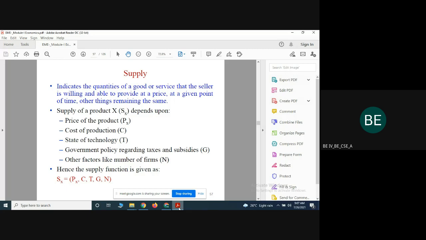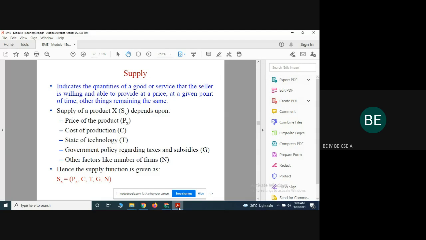The next one is the future expectation of prices. For example, if prices may increase in future, then because of that, a greater number of people buy the particular product now.